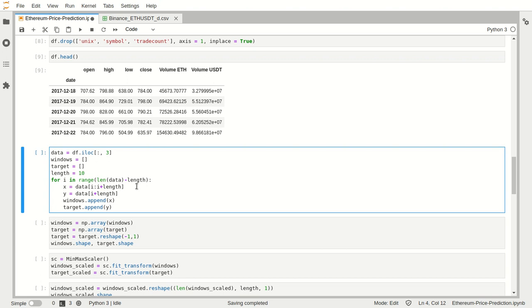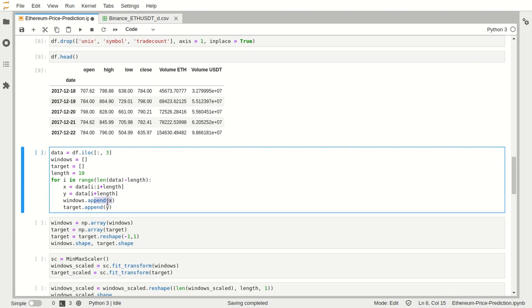Basically I'm looping over the data frame, keeping the first 10 values of the data set in my x as an array, and then the next value of the data set in my y. Like I explained, I'll reorganize the data in a way that the sequence of values in the previous 10 days, since i plus length is 10, is used to predict the value at a time t.